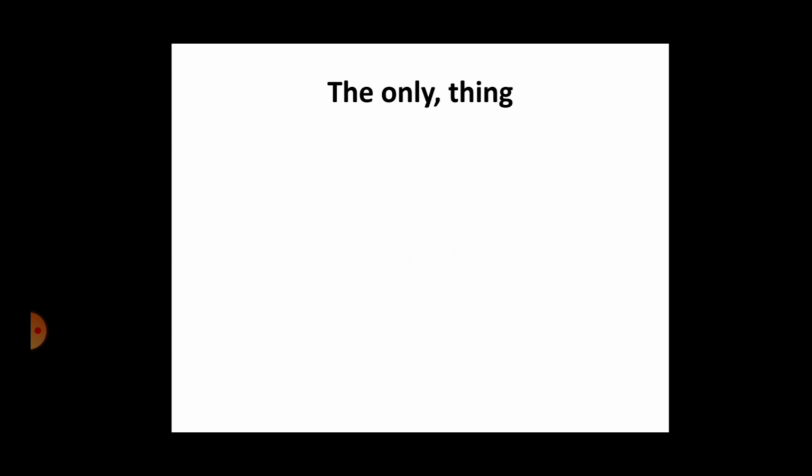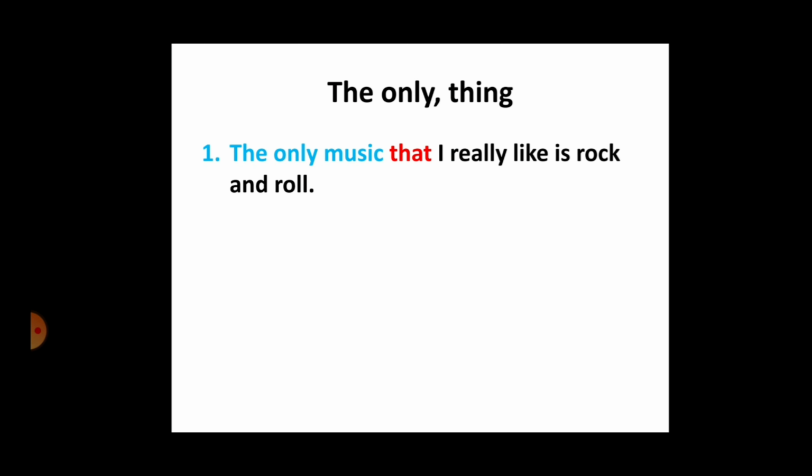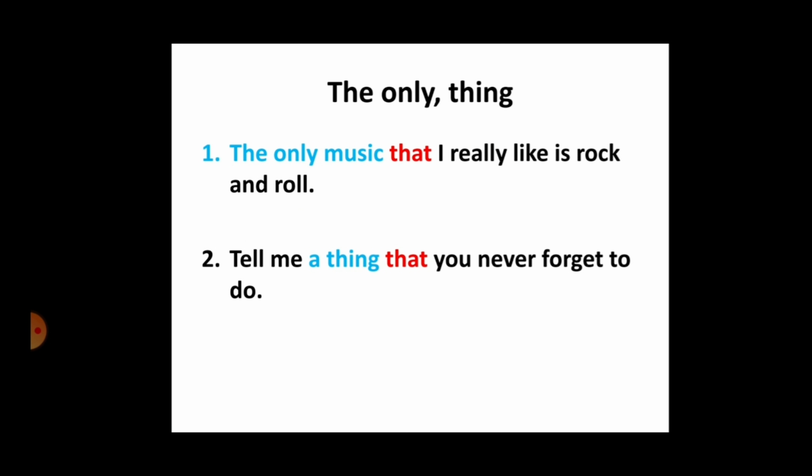Okay, done. Next. Expressions like the only and thing. If you use phrases or expressions like these in a statement, after them also we must have that. Look at the example. The only music that. When I say the only, remember it should be followed by that, because we are referring to the phrase only music with the help of the relative pronoun that here. Okay, next. Tell me a thing that. Again you have used a phrase called thing here. Once the word thing comes, definitely after it that must come. Remember this also. So here we have discussed 4 contexts: indefinite pronouns, superlative adjectives, then ordinal numbers and then the only and thing. Remember these. After these, that must come.